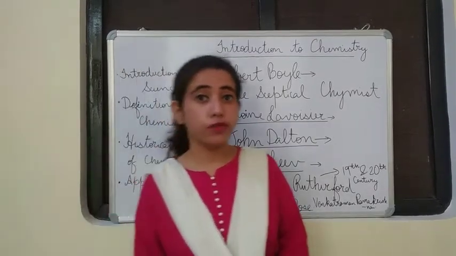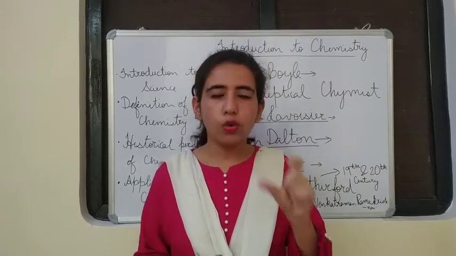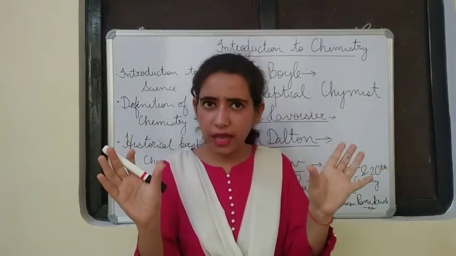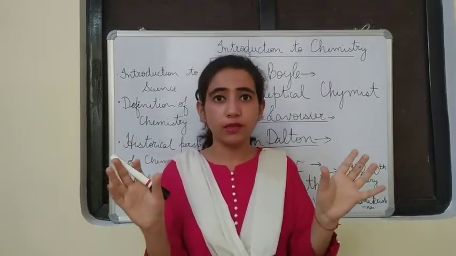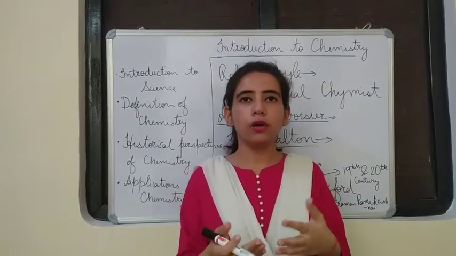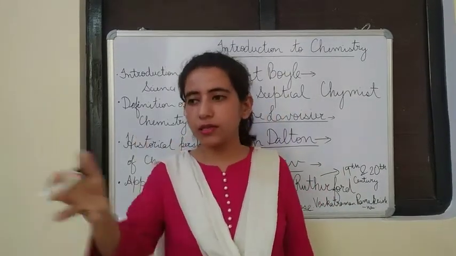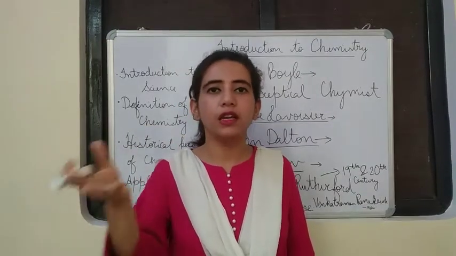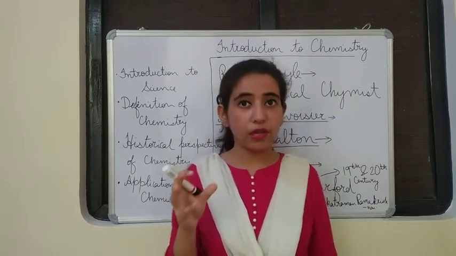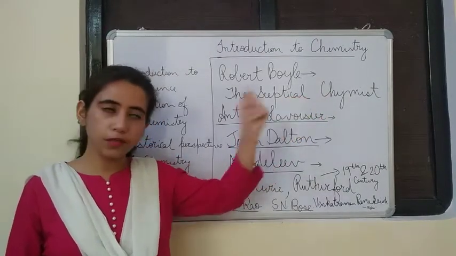Okay, so the stage for modern chemistry was set, and there was one scientist, Robert Boyle, who gave a clear-cut differentiation between alchemy and chemistry. He said that alchemy and chemistry are not the same thing. Although alchemy and chemistry are both based on metals and their transformation, chemistry takes the scientific method, it follows the scientific way, while alchemy does not. And this theory was given in his book, The Skeptical Chemist. This is a very famous book of his.